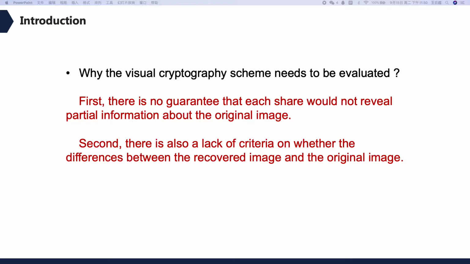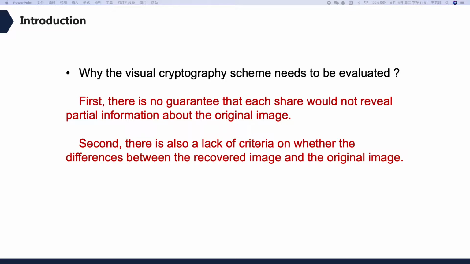Next, I'd like to introduce why the visual cryptography scheme needs to be evaluated. It is difficult to evaluate the security and performance of visual cryptography scheme for grayscale and color image. Firstly, when some visual cryptography schemes are used to divide an image into shares, there is no guarantee that each share would not reveal information about the original images.